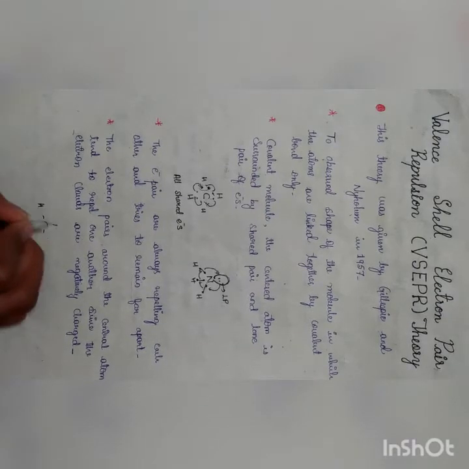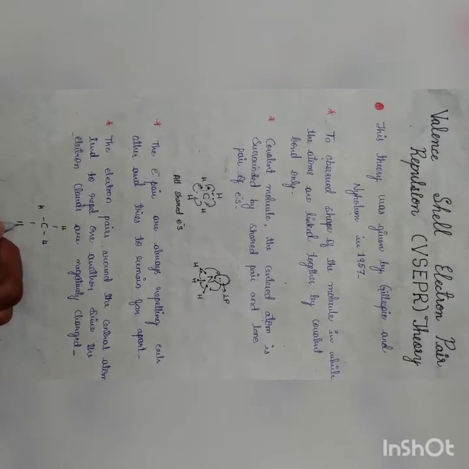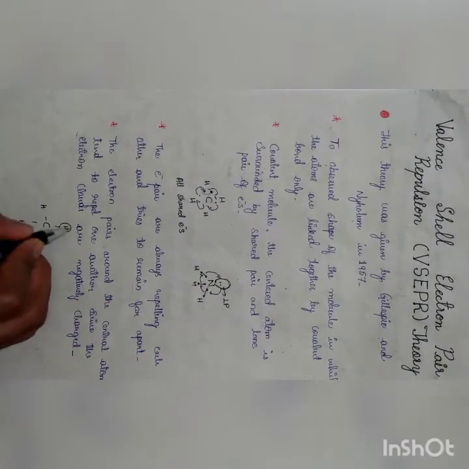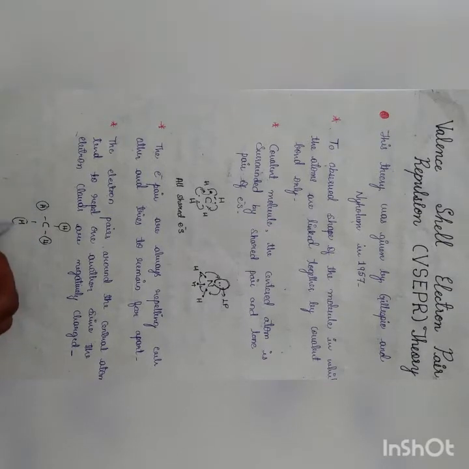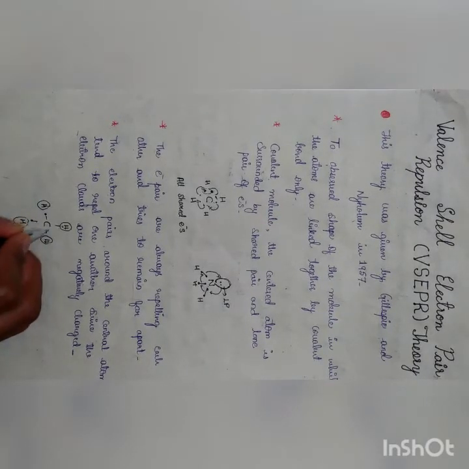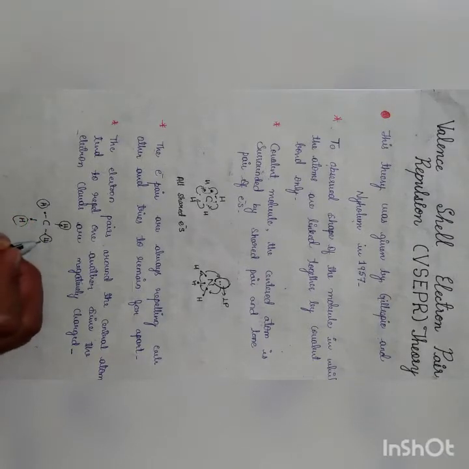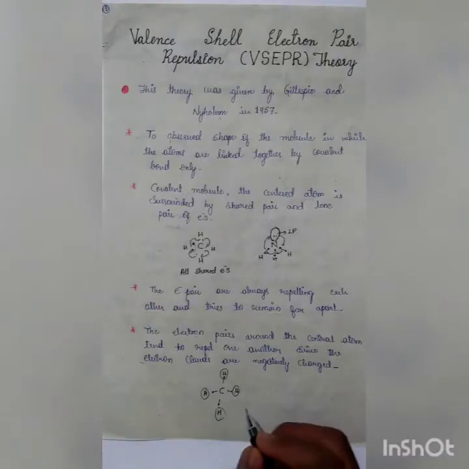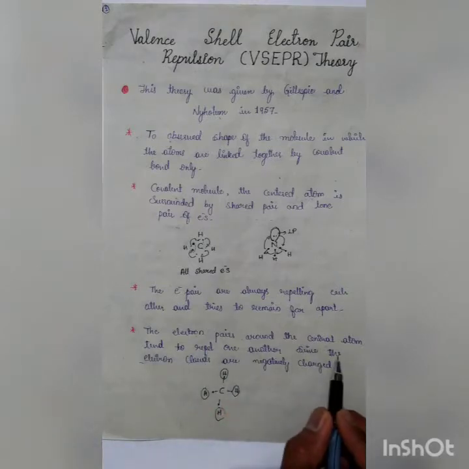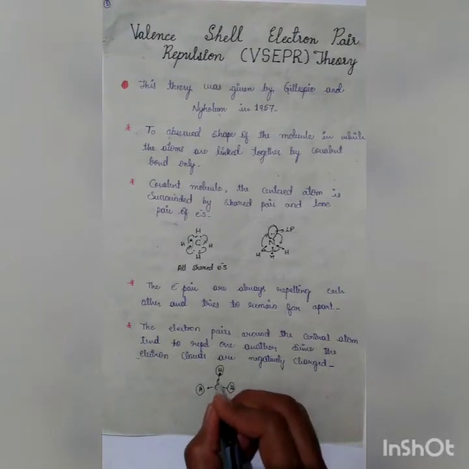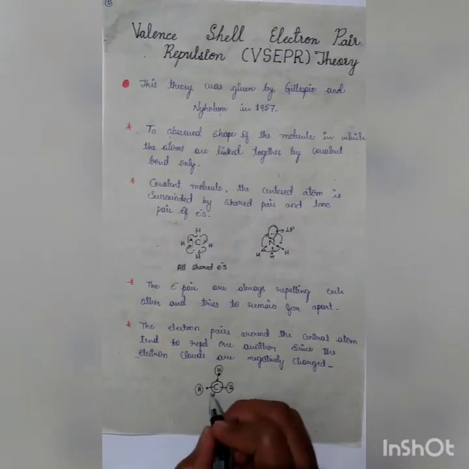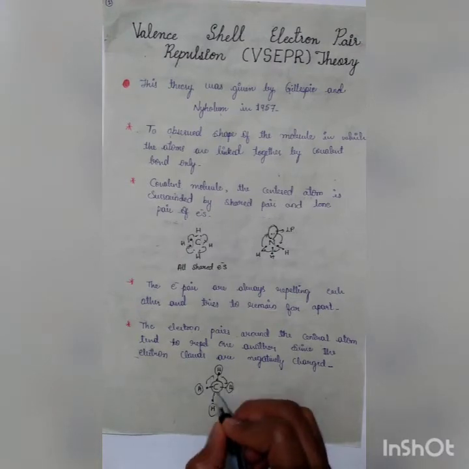This is the central atom, and around it these electrons are all negatively charged. If the charges are the same, they repel each other. If the charges are opposite, they attract each other. Therefore the electron pairs around the central atom, carbon here, tend to repel one another.